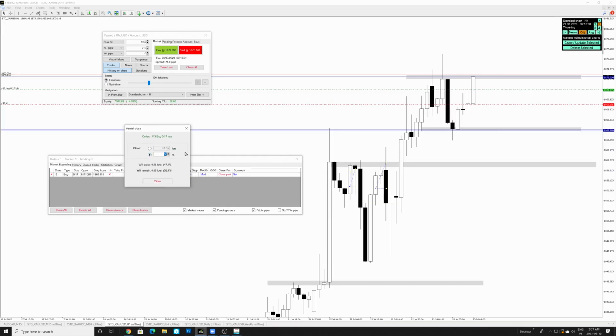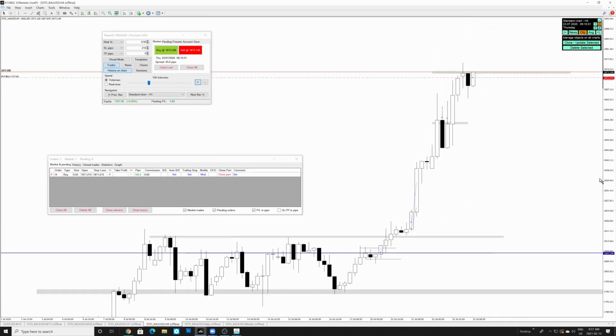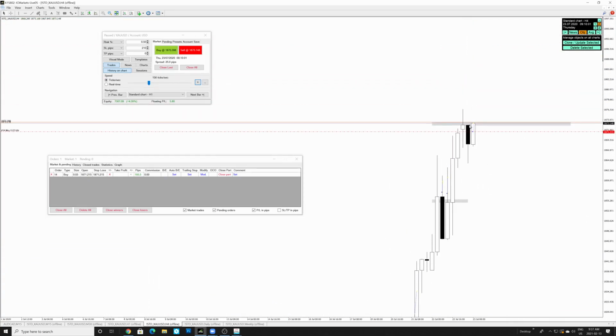So at this point, we're going to close around 80%. And we're going to put stops at break even. And let's take a look on the 4 hour here. Now, see the 4 hour candle, right? We're breaking above this high now on the 4 hour time frame. And since we're breaking above the high, this is now a very high probability for price to continue up to fill this wick right over here.